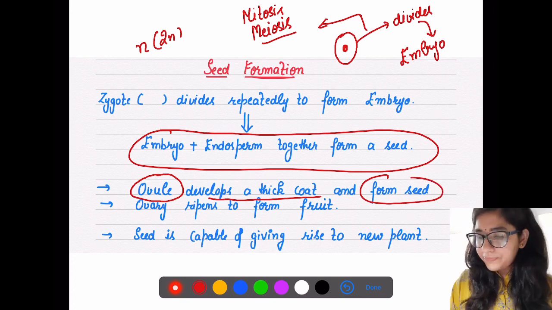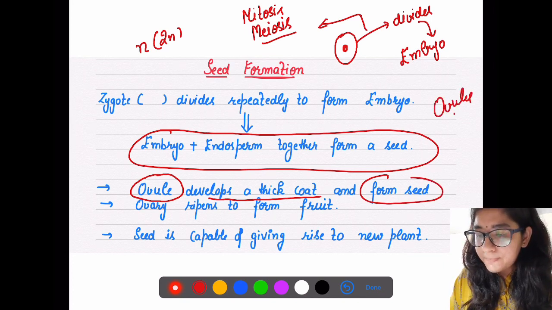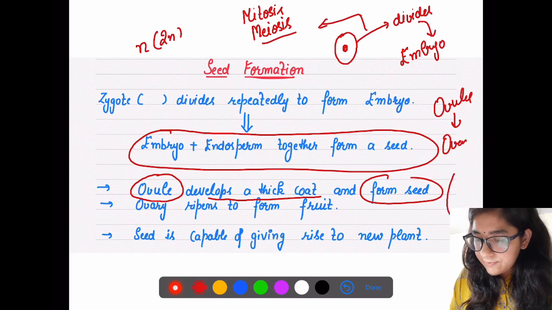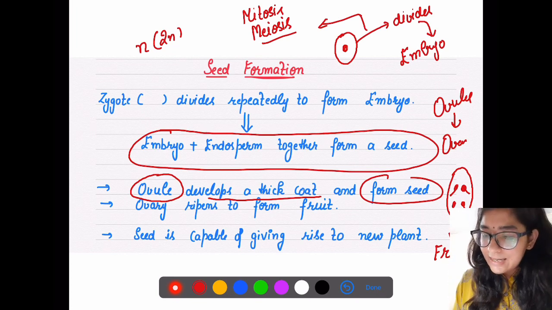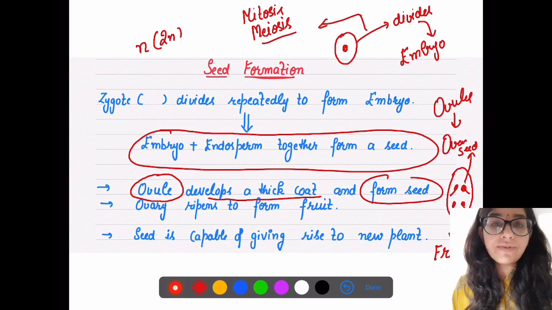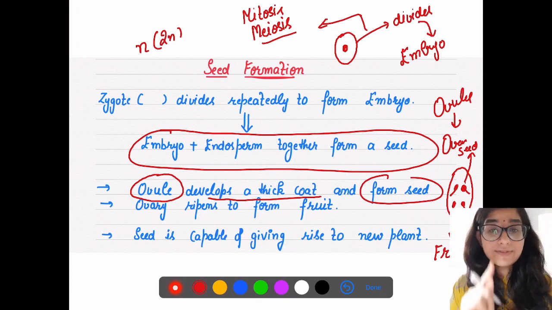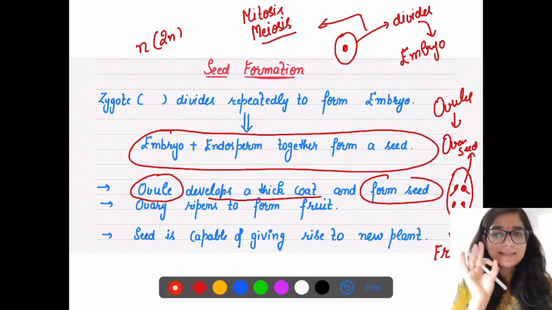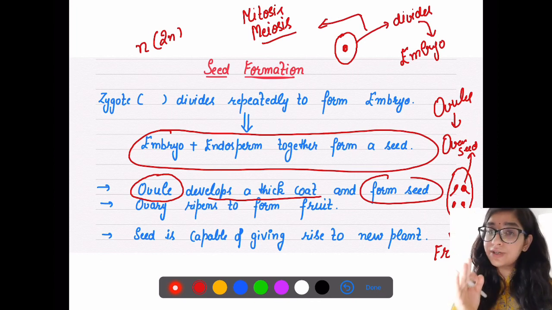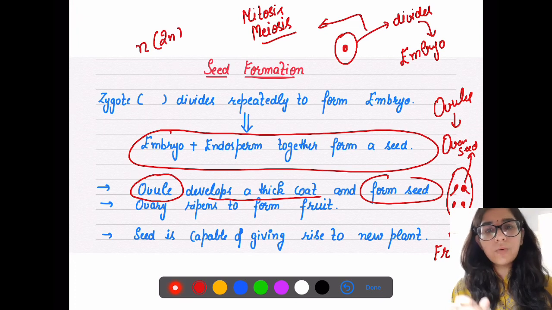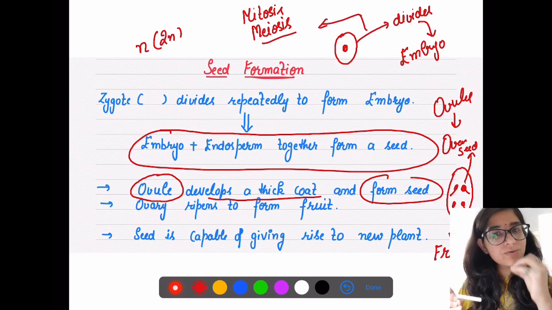And the ovary, where are the ovules present? They are present inside the ovary. So this ovary will change into fruit, and the ovule develops into seed, and this seed is capable to give rise to a new plant. I have said a sentence that seed is capable to give rise to a new plant. How? What is it having?